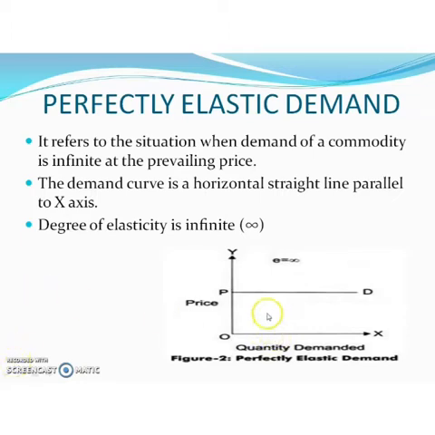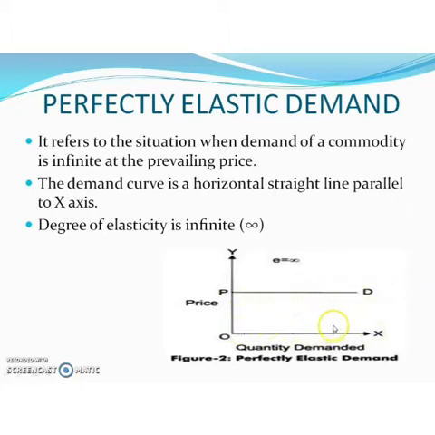From the diagram you can understand what you mean by perfectly elastic demand. Demand of a commodity is infinity at the prevailing price. The price does not change, yet demand rises. So price is always the same, but demand rises. So the demand curve is parallel to the x-axis.